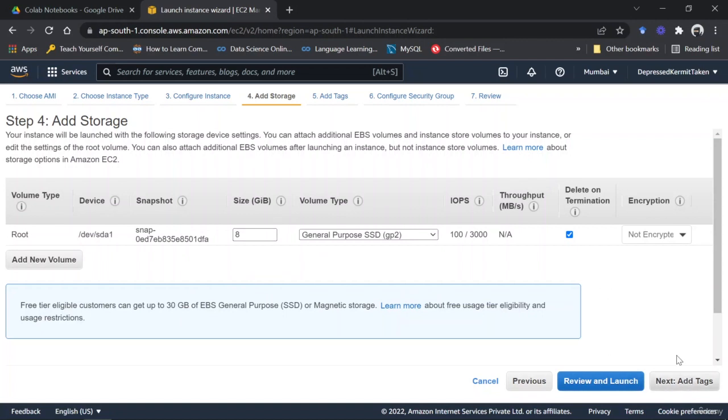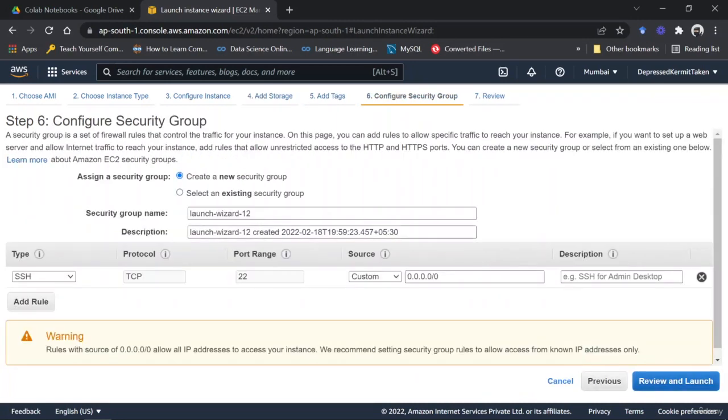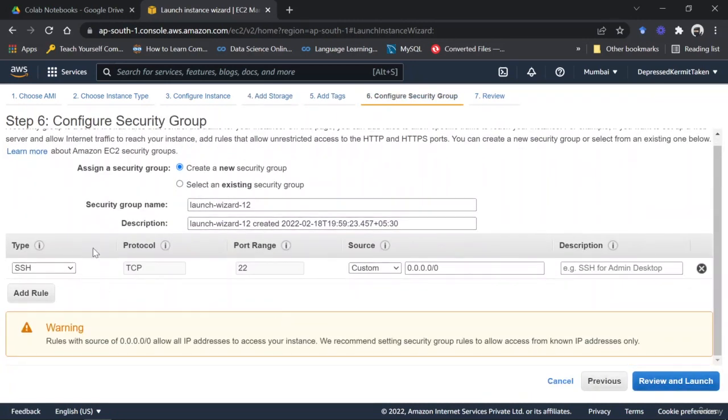Then you can click on next, and it would take you to configure security groups. This is a little important because here we are typing the rules which the instance is going to follow whenever we would be trying to connect to the instance, or the instance is going to try to connect to any other application, right?